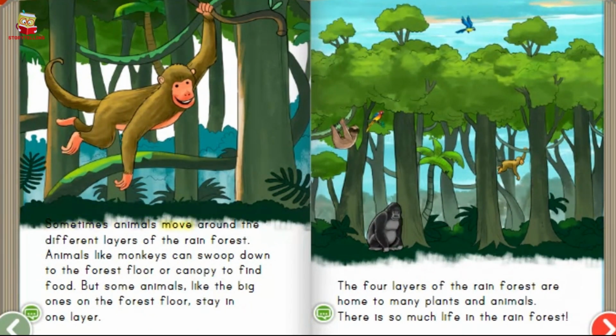Sometimes animals move around the different layers of the rainforest. Animals like monkeys can swoop down to the forest floor or canopy to find food. But some animals, like the big ones on the forest floor, stay in one layer. The 4 layers of the rainforest are home to many plants and animals. There is so much life in the rainforest.